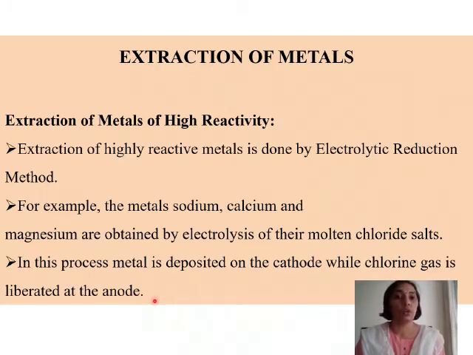So we know about this, that once these metal chlorides, which are ionic compounds, are in molten state, they will dissociate and give rise to ions, and these ions on migrating towards respective electrodes cause flow of electric current. So positively charged ions will be migrating towards the cathode, so metal is going to be deposited at the cathode, whereas chlorine, which is negatively charged, will be evolved or liberated at the anode. So how these reactions take place, let's see in the next slide.